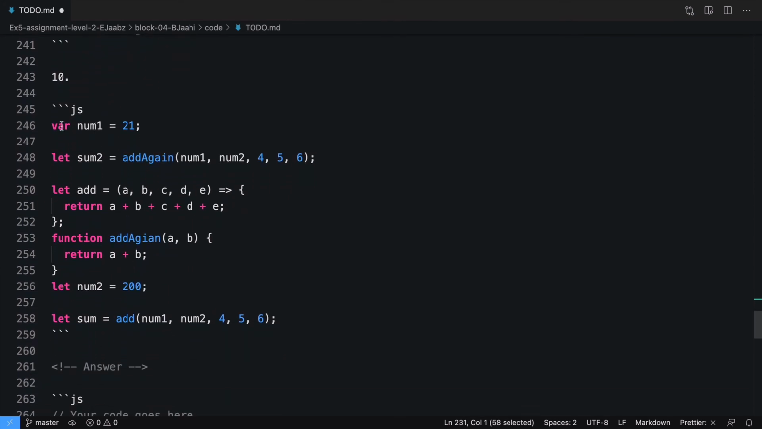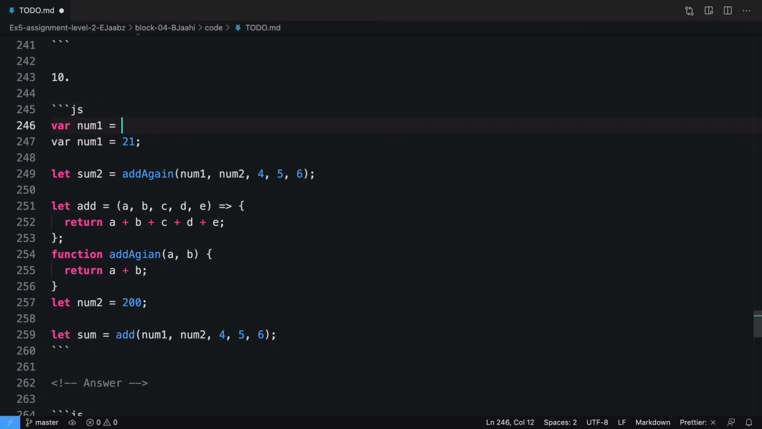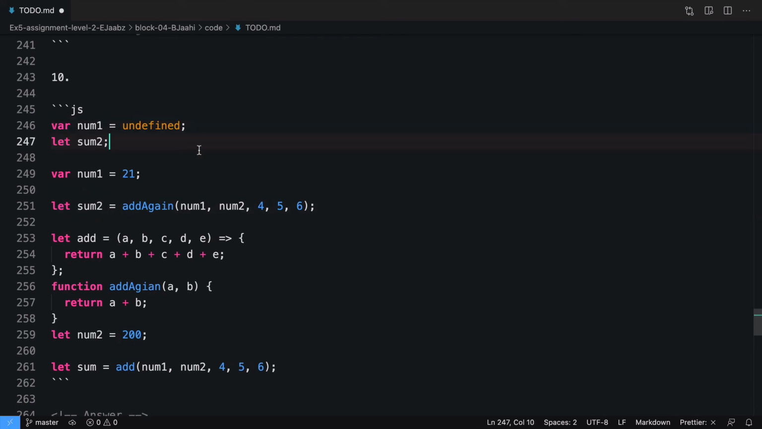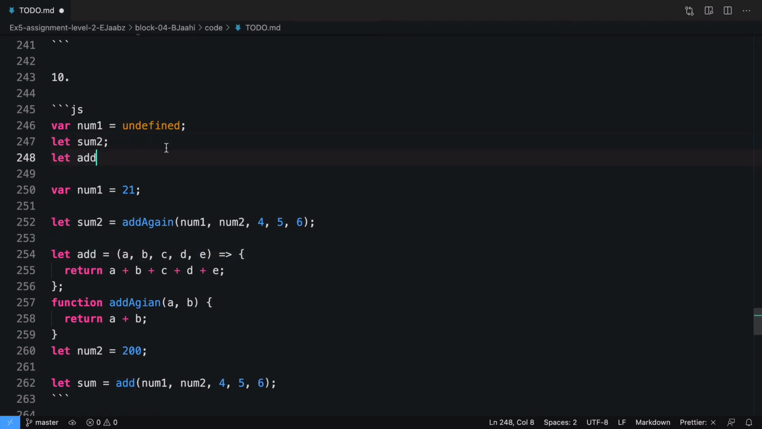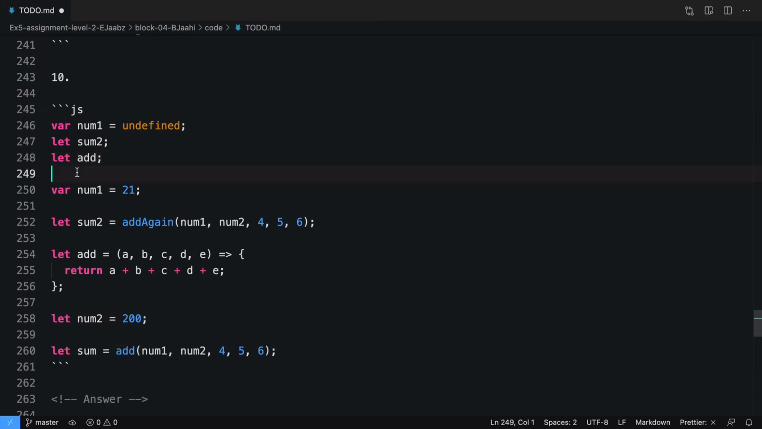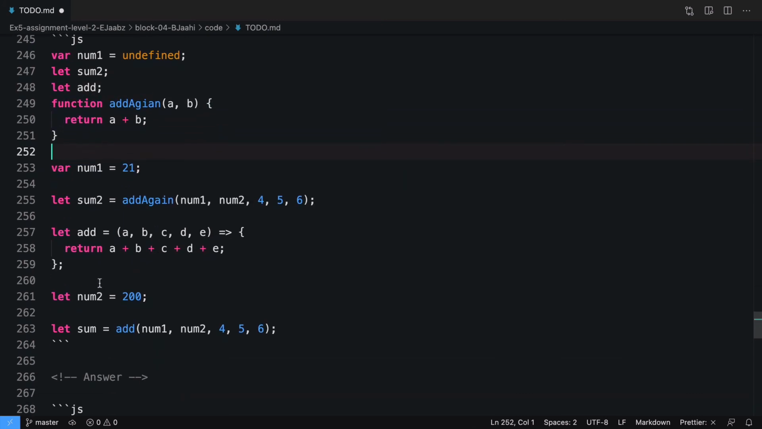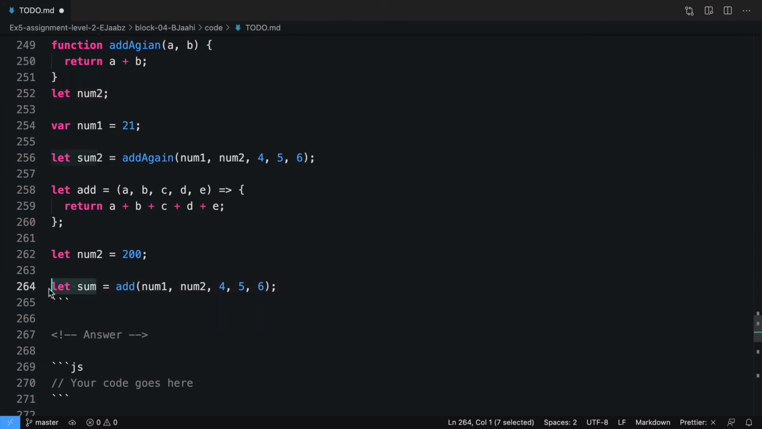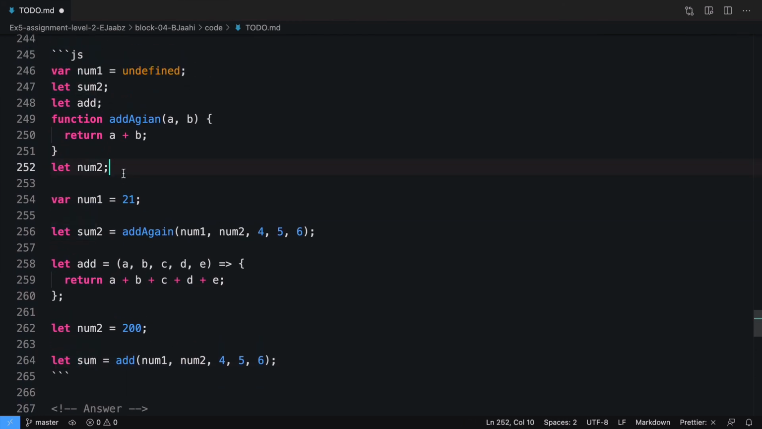Now here again, this is a variable declaration. It will move on the top, initialized with undefined. This is another variable declaration, but this is using let, so this will not get initialized. We have another variable declaration called add. It will not do anything. Function, the whole, because it is function declaration, it will move on the top. Now we have two other things. num2 is a variable defined using let and sum defined using let.